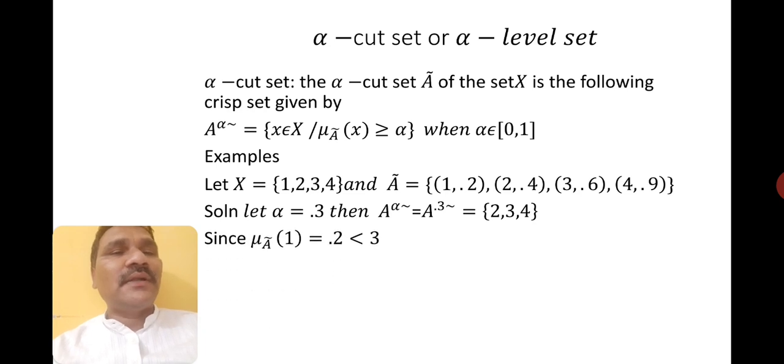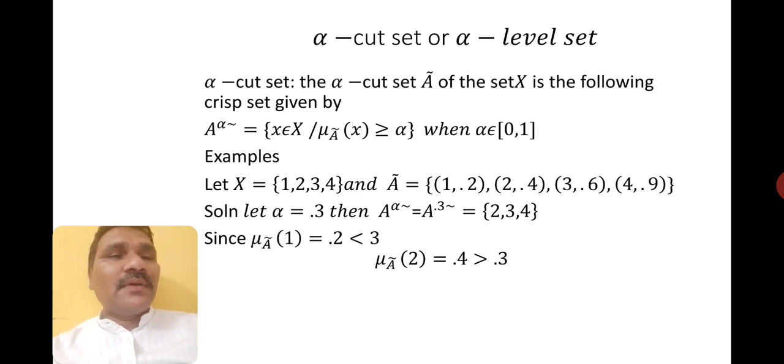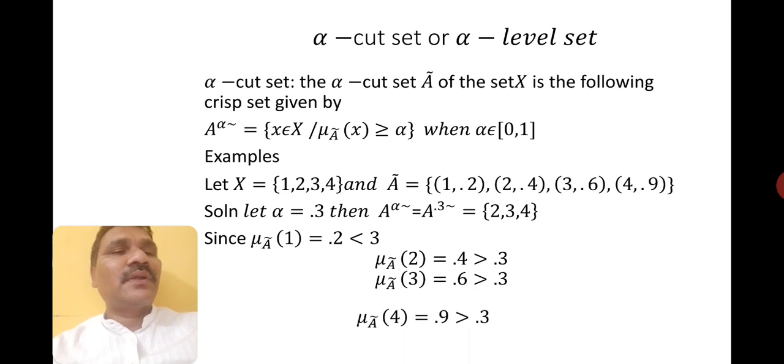The reason is that the membership function of 1 is 0.2, which is less than 0.3. Whereas for the other elements, the membership function of element 2 is 0.4, which is greater than 0.3, and the membership function of element 3 is 0.6, which is greater than 0.3.